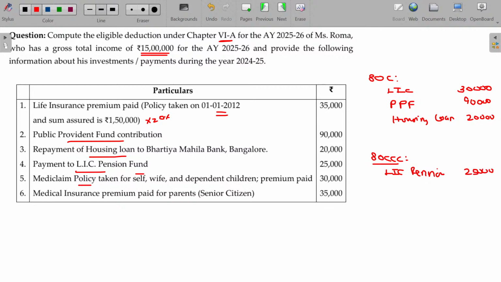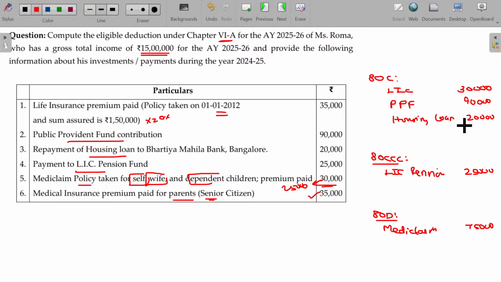Medical claim policy taken for self, wife, dependent children, and premium paid 30. And medical insurance premium paid for the parent, senior citizen. So for the parent, completely taken. For self, spouse and dependent children, limit is only 25,000. So 80D deduction. Mediclaim policy premium paid 75,000.